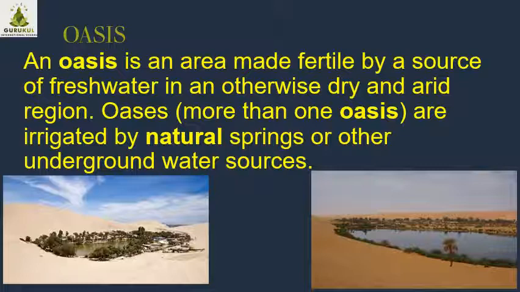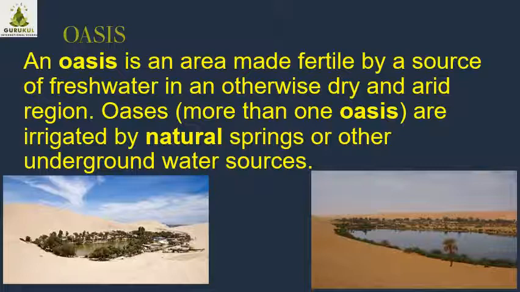In the paragraph, one place has the singular oasis, and another place has oases, O-A-S-E-S, the plural of oasis, more than one oasis, given in the bracket. Oases are irrigated. Irrigated means supply of water by natural springs, which come from inside the earth, or other underground water sources.